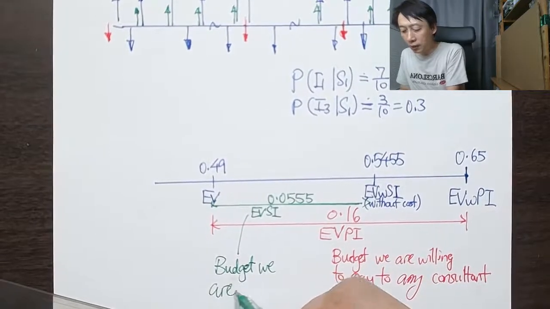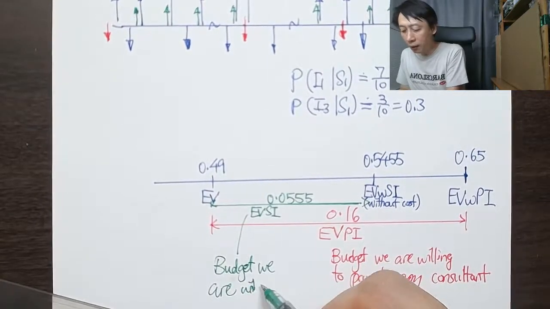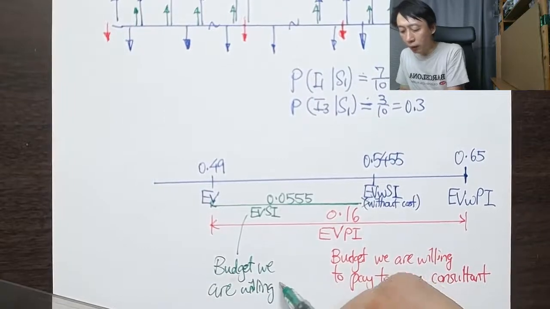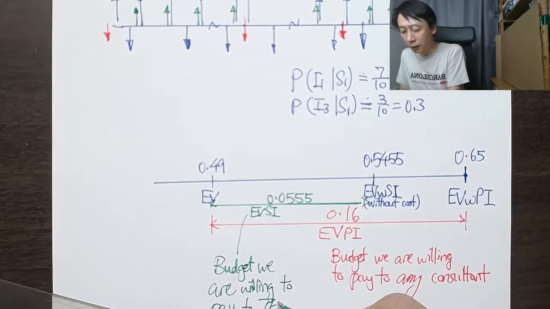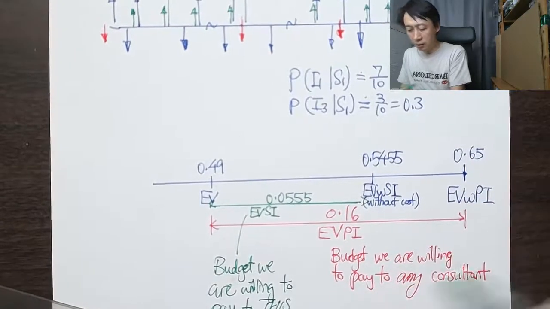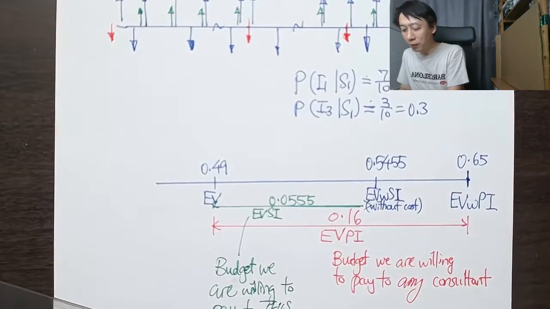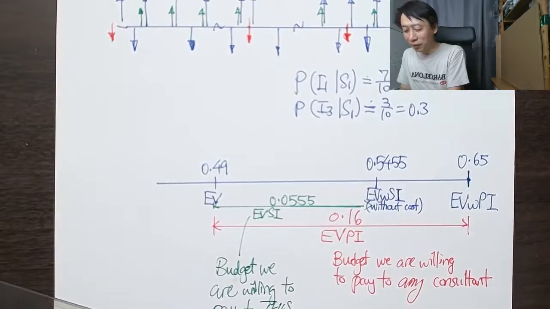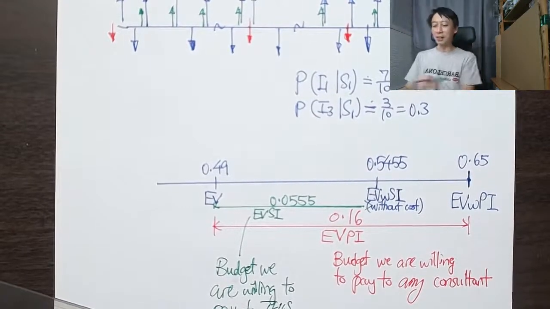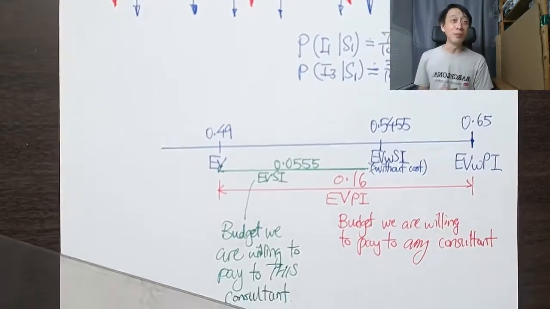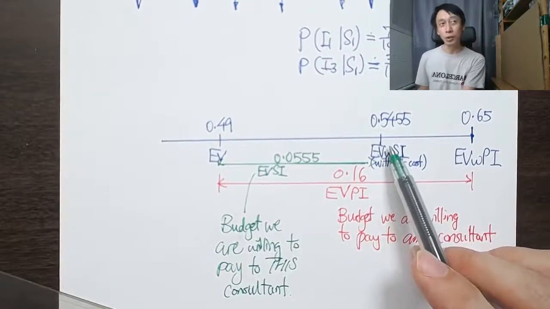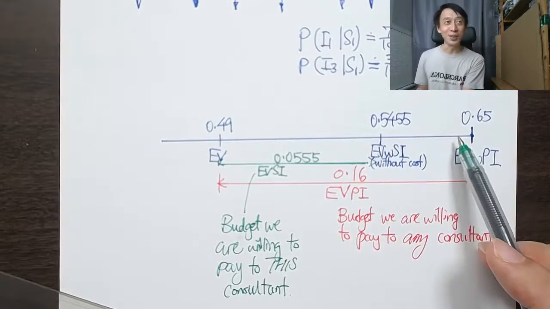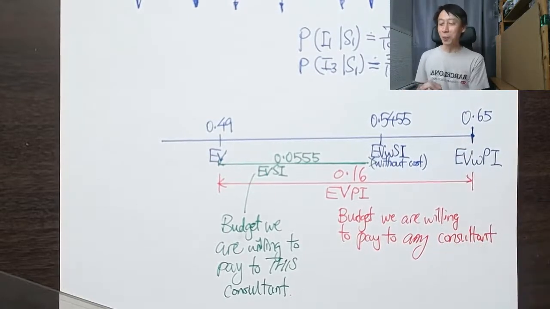I'm going to phrase it similarly so that we can compare. We are willing to pay not to any consultant, but this particular consultant, right, with this particular reliability matrix. That's exactly the idea, right? Because this consultant with this reliability matrix brought our EV from 0.49 to, not this good, but closer to 0.65. Yeah, so not bad, but not perfect.